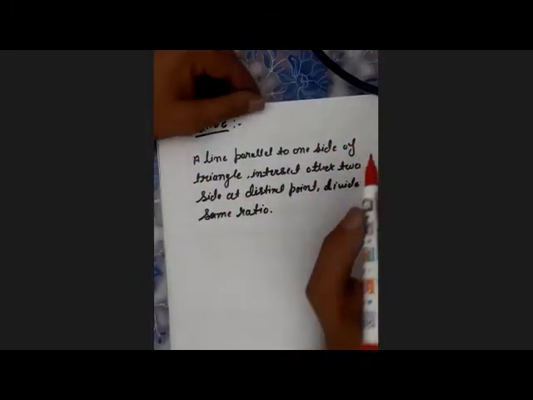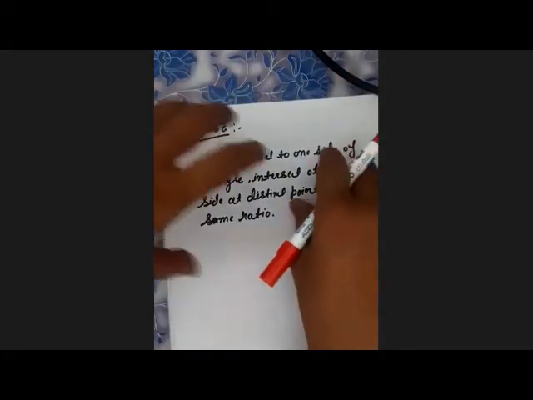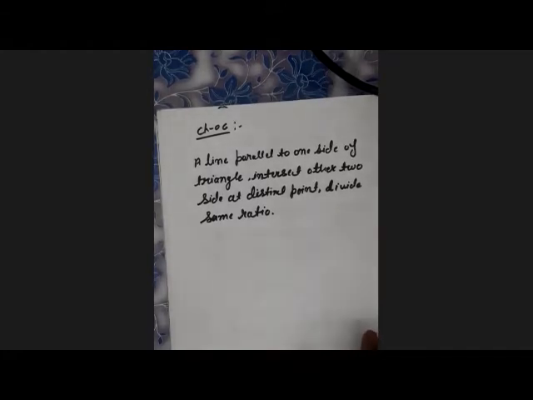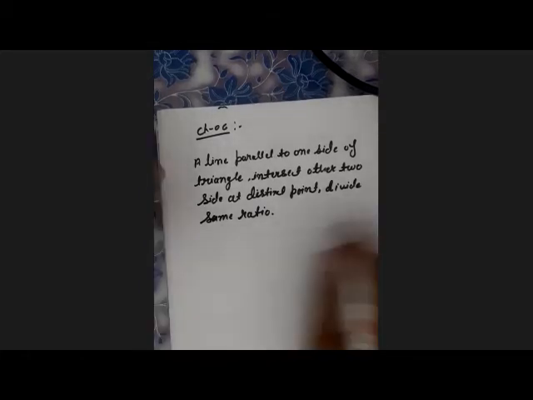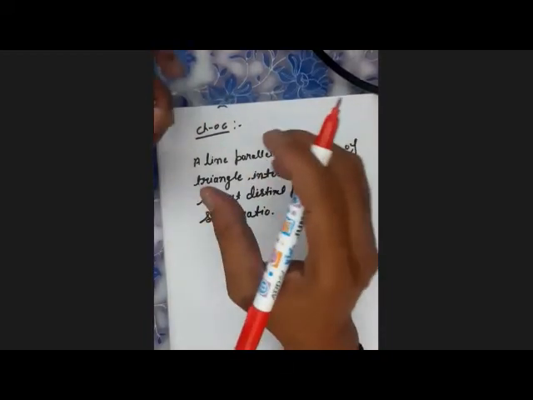There is the main thing in the theorem. Students do not think what the theorem says and how to apply this theorem in other questions. They only learn the statement, and when the theorem comes in the exam, they write it. But students, you should always feel what the theorem says.